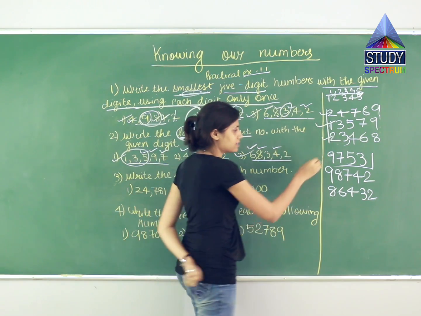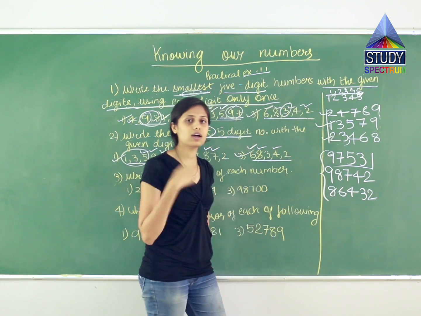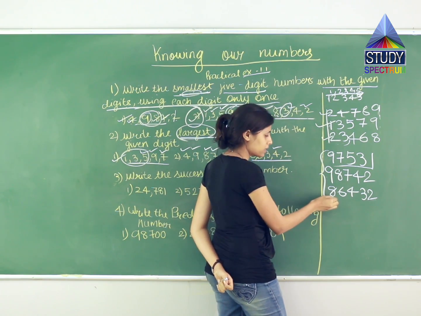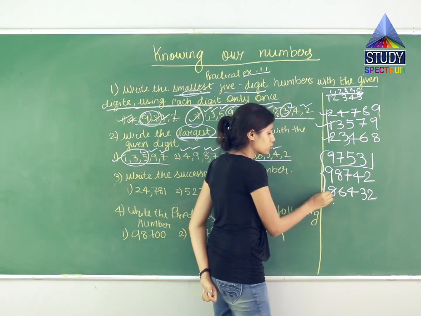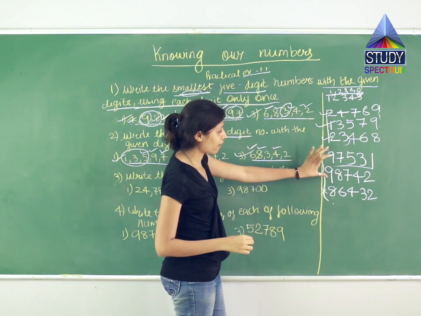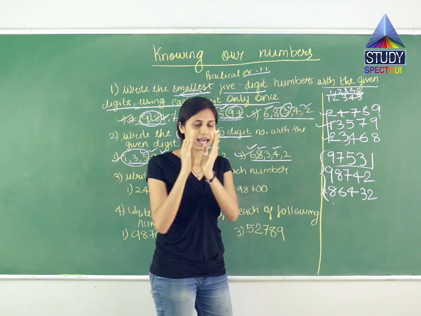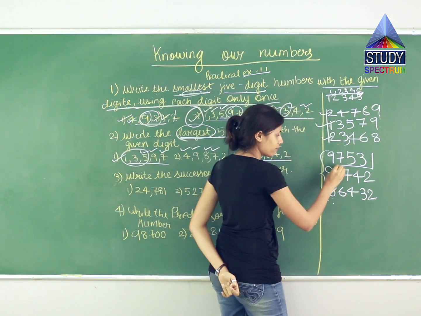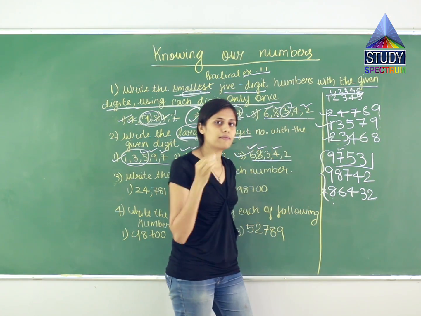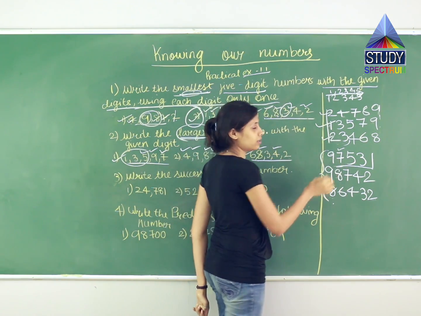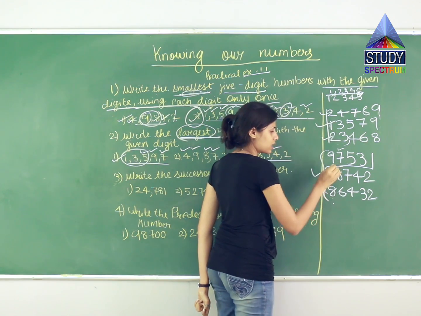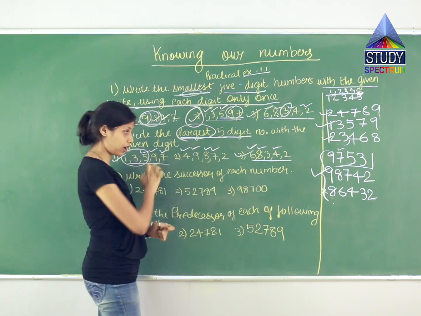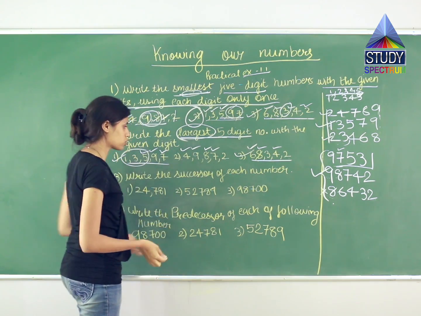Now you have to compare these 3 numbers and tell which is the largest number. Over here, both are 9. This is 8. Means what? This is the smaller number. So this is eliminated. Now I have 9 and 9. So the first digit of both is the same. So what we will do? We will move on to the next digit. Over here I have 8. Over here I have 7. Tell me, which is the bigger number, 8 or 7? It is 8. Means what? This is the largest number from the available 3 options. Now we will move on to the next question.